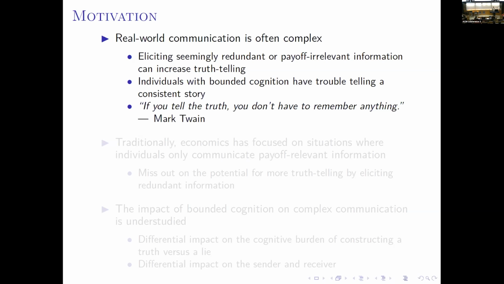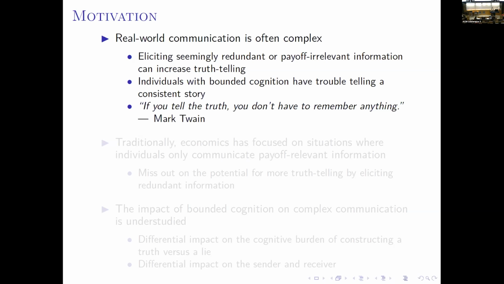So ex post, conditioning on the police officer already knowing whether the suspect committed the crime or not, the additional questions are similarly redundant or payoff irrelevant. But it is useful to ask these additional details because it makes it more difficult for the suspect to tell a consistent story if he is lying. And it is difficult because individuals have bounded cognition, like limited memory, to keep track of lies.